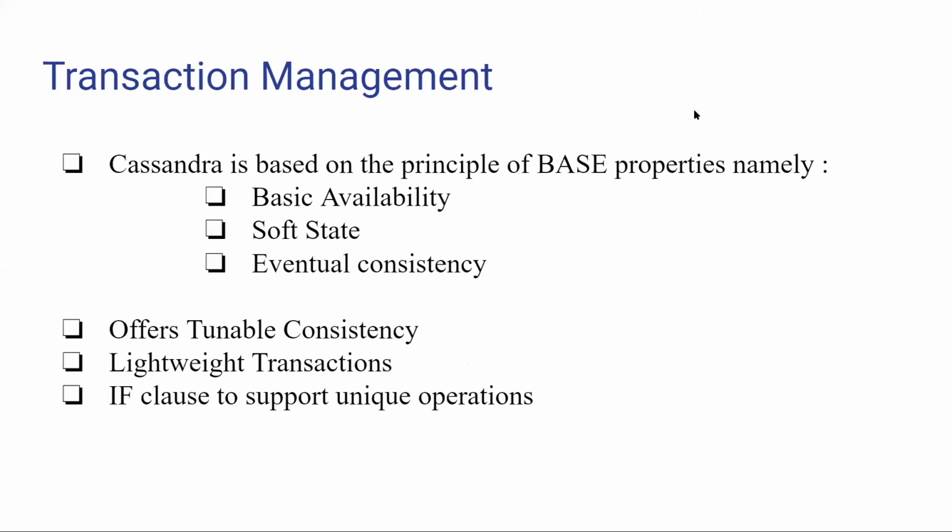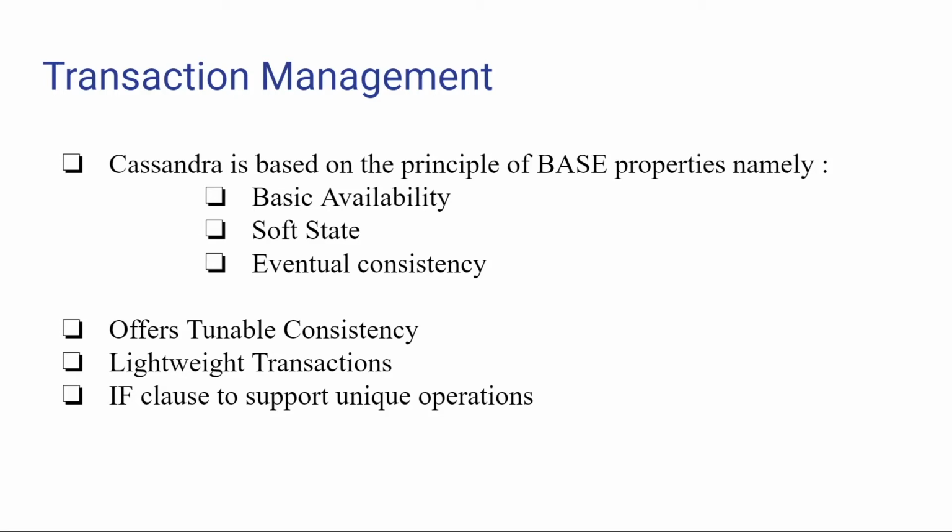Transaction management. Unlike RDBMS, Cassandra does not support ACID properties. It is based on the BASE properties. B stands for basic availability, which guarantees that every request receives a response about whether it was successful or not. Soft state is the state of the system that could change over time. Eventual consistency.